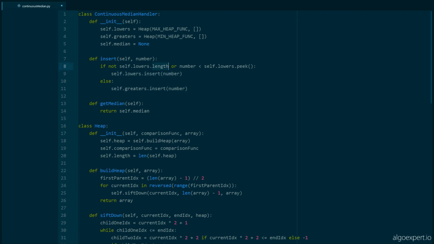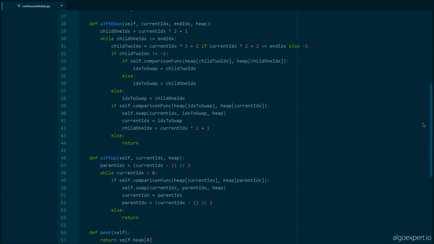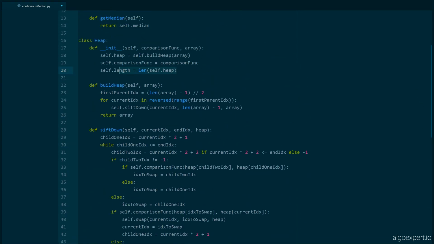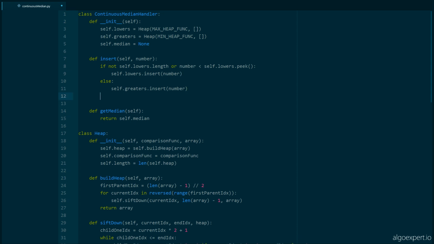Just to clarify, we have this length property here on the heaps, which if you go here, it literally just gives us the length of the heap. And we've got the peek function here, which, as I said, just looks at and returns the top value in the heap, but doesn't remove it from the heap. So that's basic insertion, right? But now we're not done. We have two more steps, right? One of the steps is to update the median.